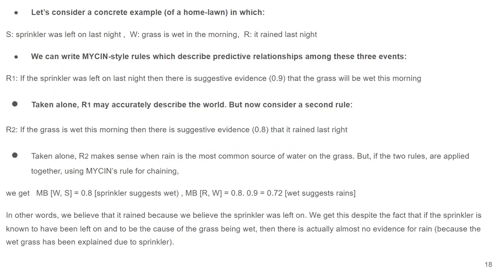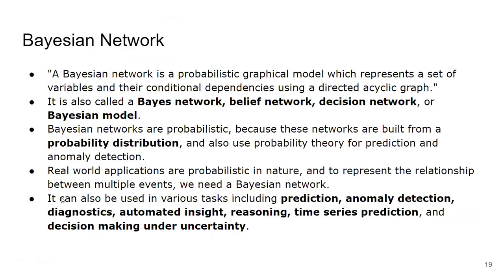Okay. So if we see the example over here of the certainty factor, then what happens over here, that there are multiple rules possible. For example, the first event is sprinkler was on last night. The second is grass is wet in the morning. And the third is it rained last night. These are the three different events which occurred. Okay. And there are the different evidences we have. So considering that, we can calculate measure of belief, measure of disbelief, and calculate certainty also.